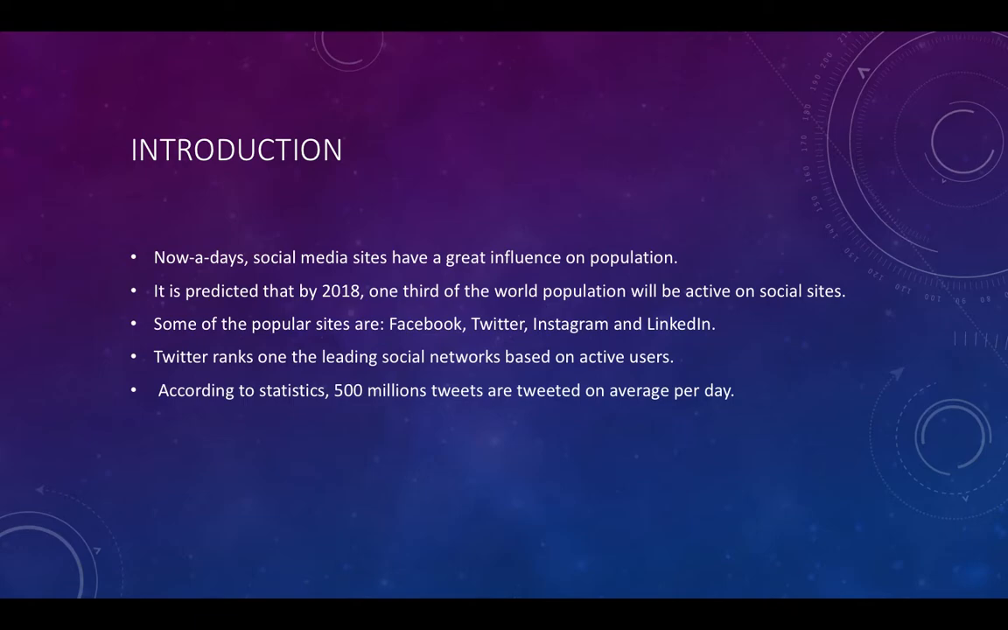Twitter being one of them, it's one of the leading social media networks based on number of active monthly users. According to some statistics, 500 million tweets are tweeted on average per day.